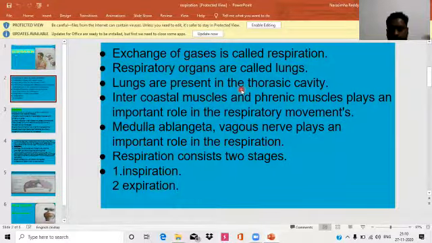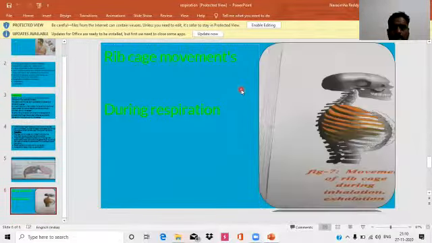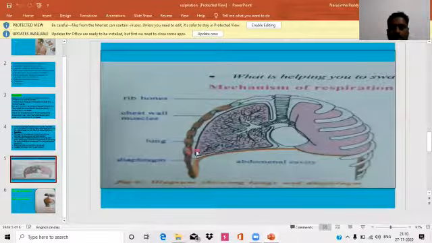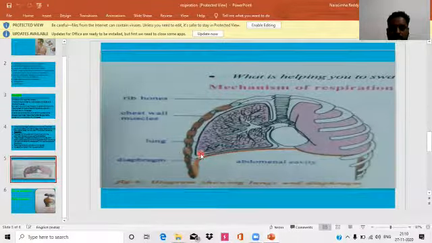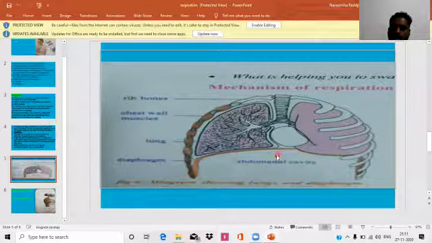So what is meant by thoracic cavity? It is the space between the spinal cord, meaning backbone, and the ribs, and the dome-shaped diaphragm.